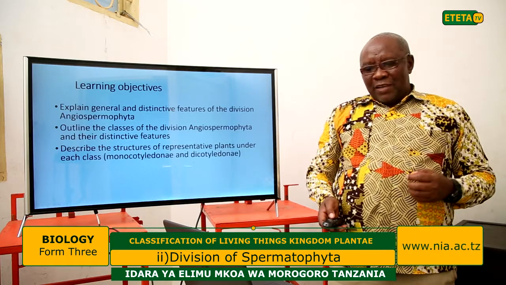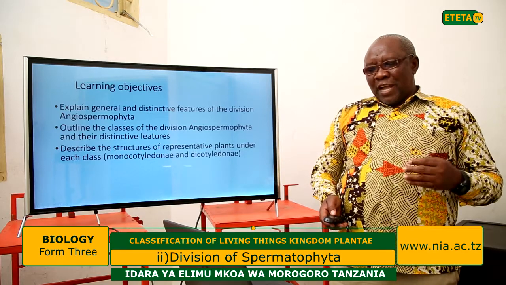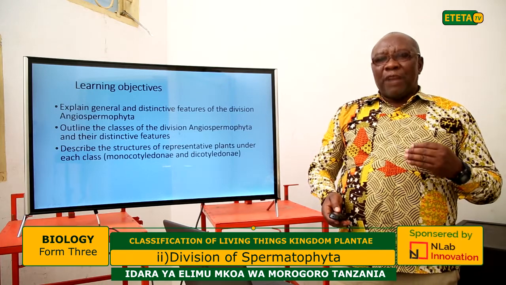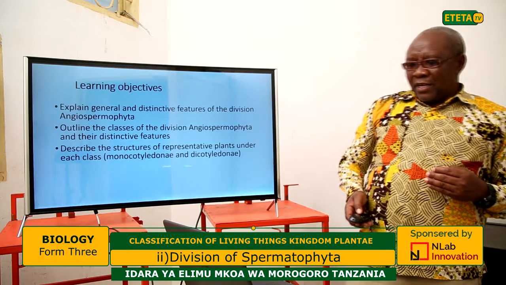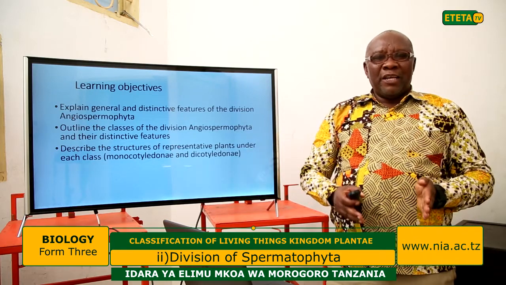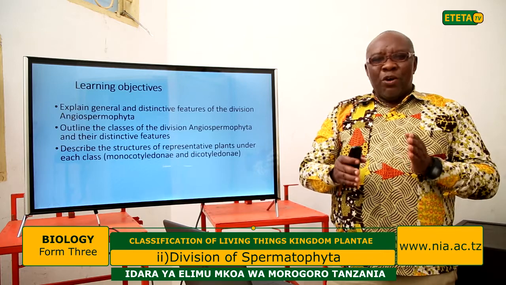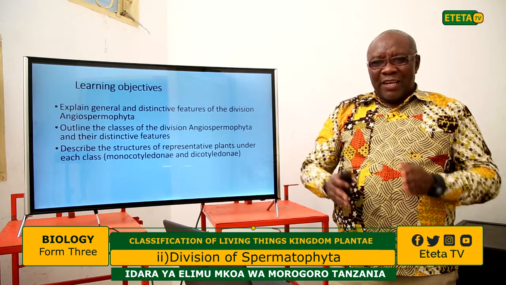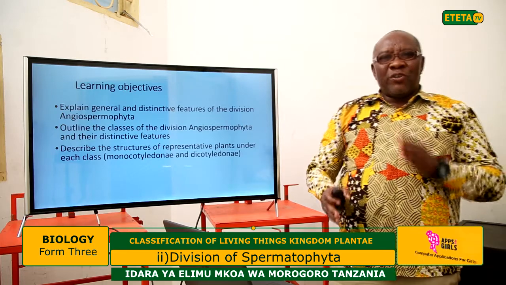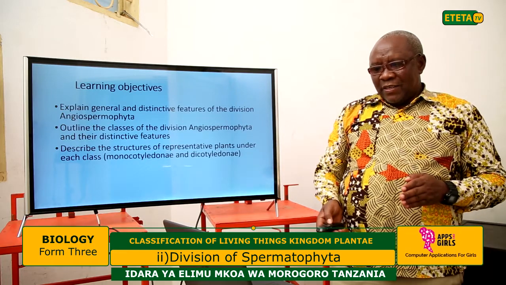Also, by the end of this lesson, you'll be able to describe the representative plants under each class. That means which plants commonly represent the monocotyledon plants, and which commonly represent the dicotyledon plants.